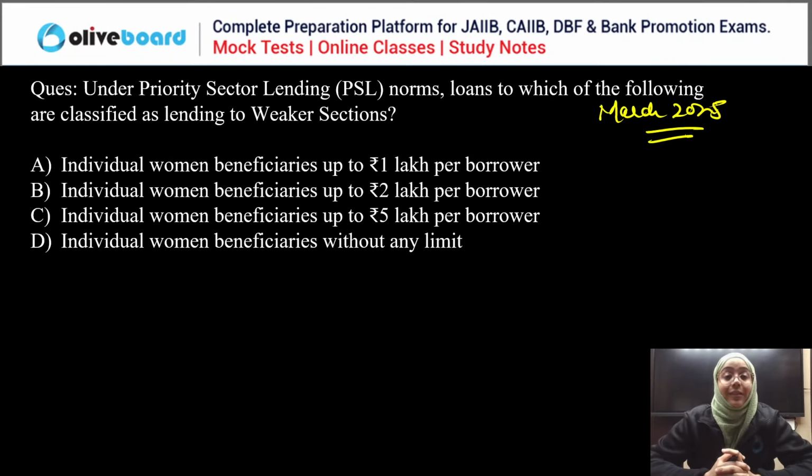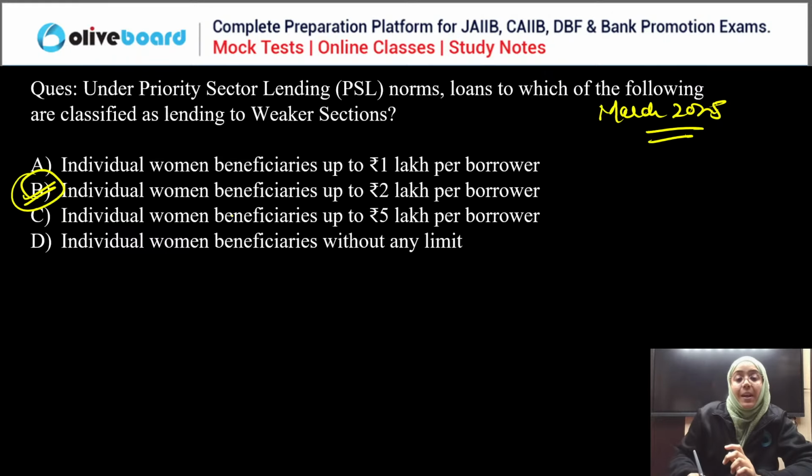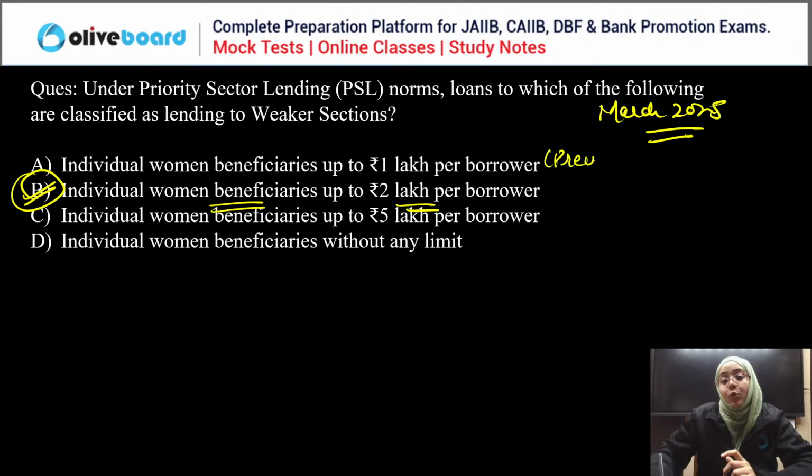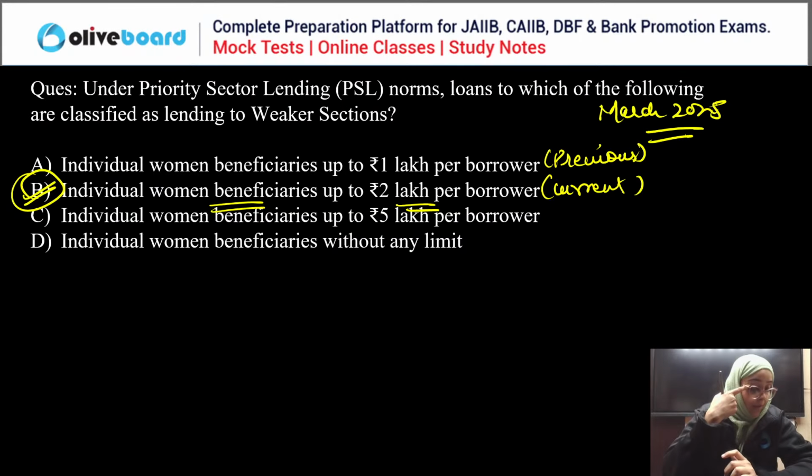Everyone, start answering this question. Priority sector lending norm: loan to which of the following are considered as lending to the weaker section? Yes, it is up to 2 lakh. Women beneficiary up to 2 lakh per borrower. Previous one up to 1 lakh per borrower. It is current. Okay. Important. Okay, everyone.